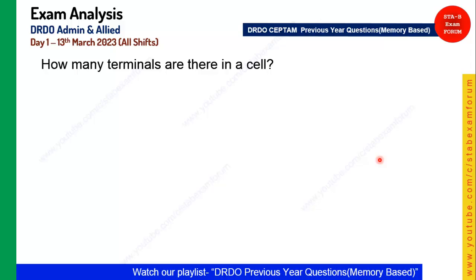Okay, quickly coming to the next question. This is from the first shift, a very easy one from the science. How many terminals are there in a cell? Student, as you know, there are only 2 terminals, positive and negative, so 2 was the correct answer.